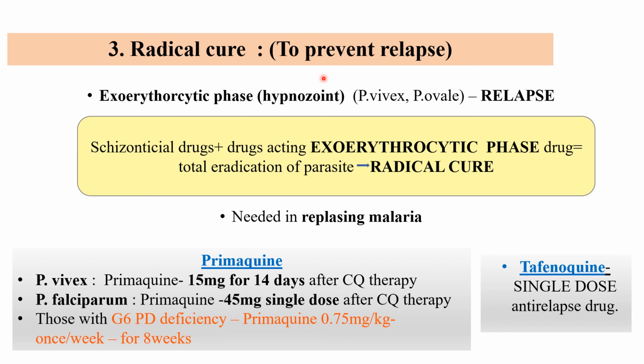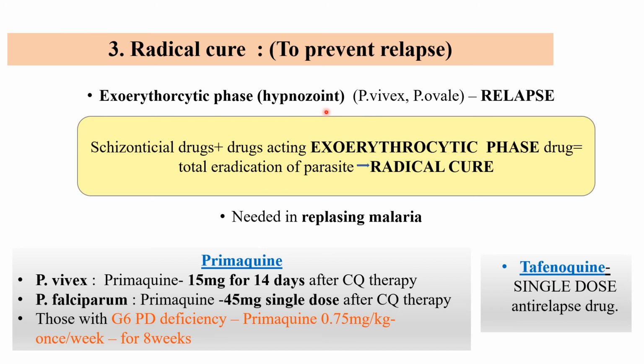There is a persistence of the clinical attack for a longer period. Well, in case of relapse, it is the occurrence of reinfection after 3 to 6 months of a previous infection. This relapse is due to persistence of the exoerythrocytic phase of the parasite, that is also known as the tissue schizont or the hypnozoite.